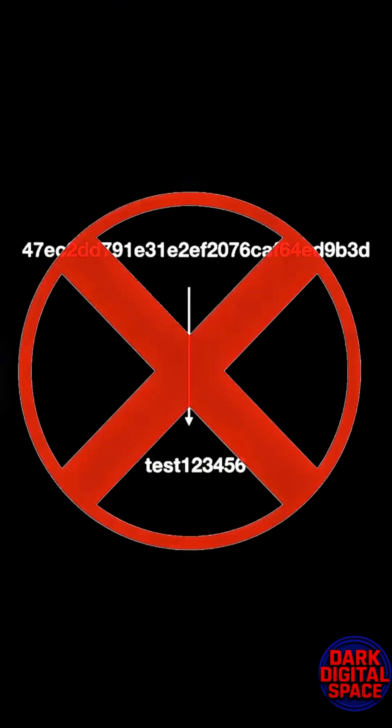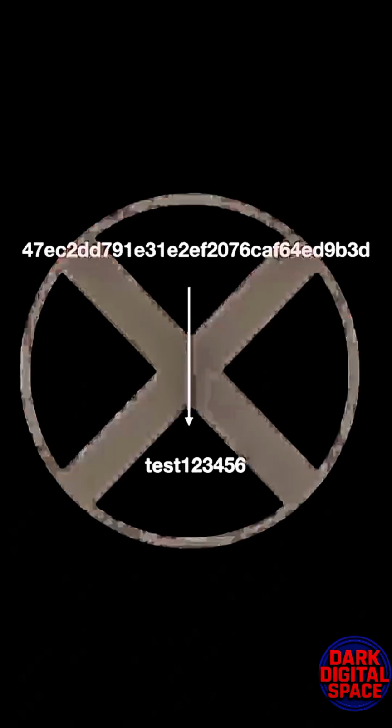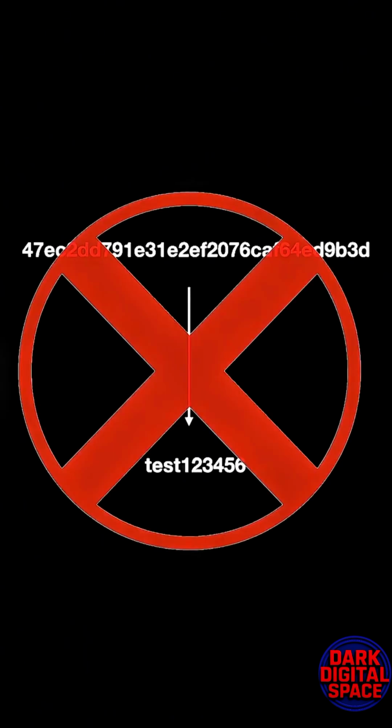But this is highly impossible because a hash is a one-way function, and the plain text form of a hash cannot be obtained from the hash itself. That is how hashing algorithms are designed. So what now? This is when the strength of the password comes into play. If you're using a common password like test123456, which I used earlier to sign up for Facebook, then the hacker will easily be able to know the plain text form of your password from the hash string.